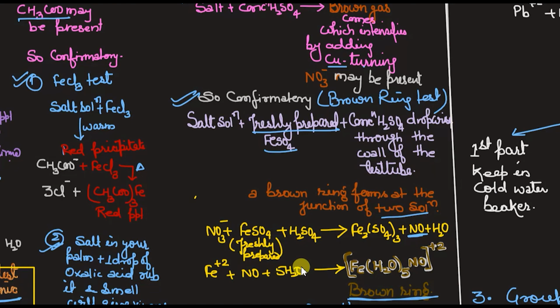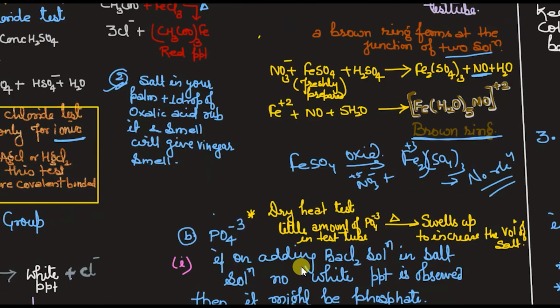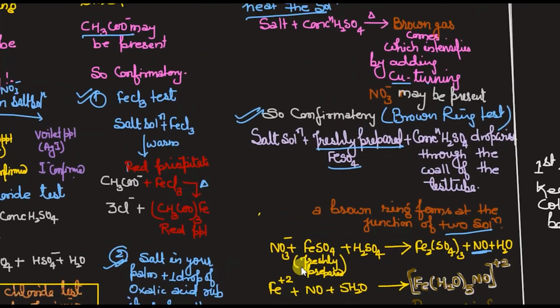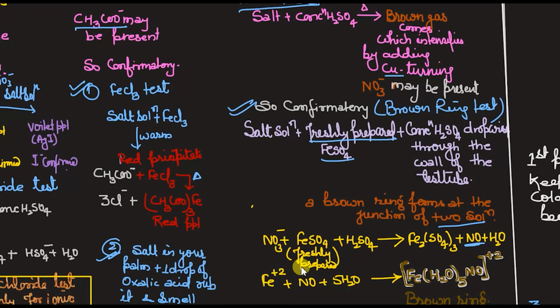Yes. So this we have done for the dilute H2SO4 group and then the conc H2SO4 group. In the next video, I will explain the next thing, that is the individual group, which is the sulfate and the phosphate, and then we will go for the cation test. So I hope it is clear. Yes. So we'll meet in the next video. Till then, thank you class.